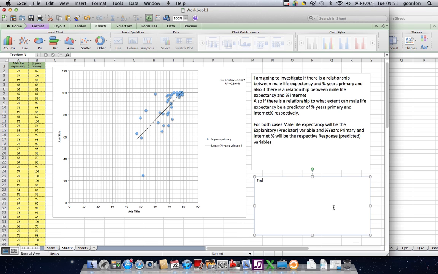Okay, the linear regression line is positive. This indicates that there is a positive, now I might be repeating myself and that won't hurt you, positive linear relationship between, now which one did you choose first? Male life expectancy